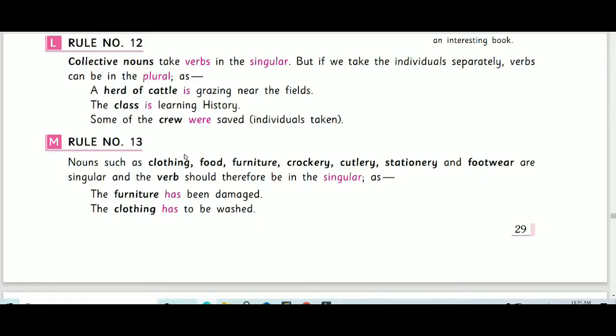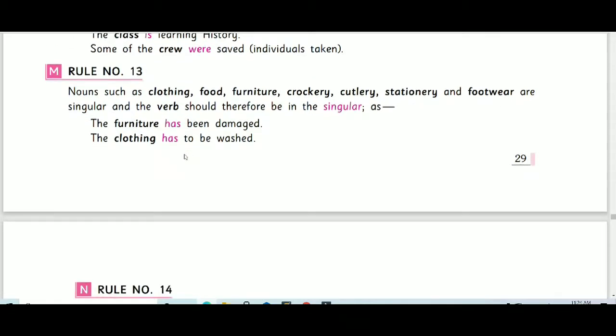Crockery means all the cooking vessels, utensils. Stationery and footwear are singular, and the verb should therefore be in the singular form. The furniture, it is a plural form, but it is singular in use, has been damaged. The clothing has to be washed.